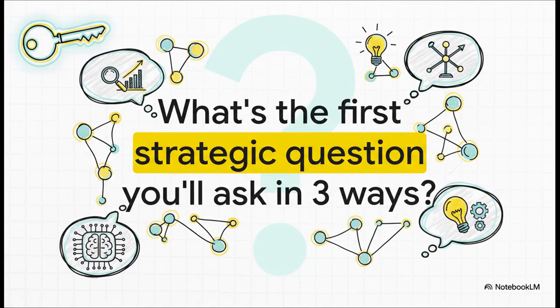So, now it's your turn. By setting up these different intelligence modes, you're really unlocking a whole new level of partnership with your AI. So think about it. What's a big decision you're wrestling with right now? What's the first strategic question you are going to ask in 3 different ways?